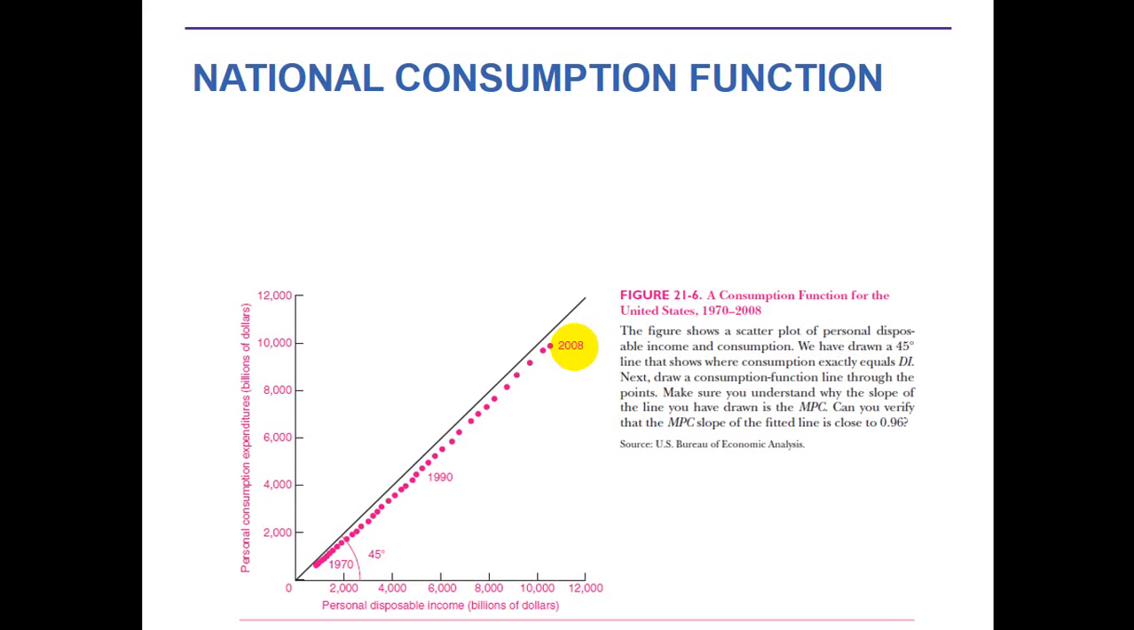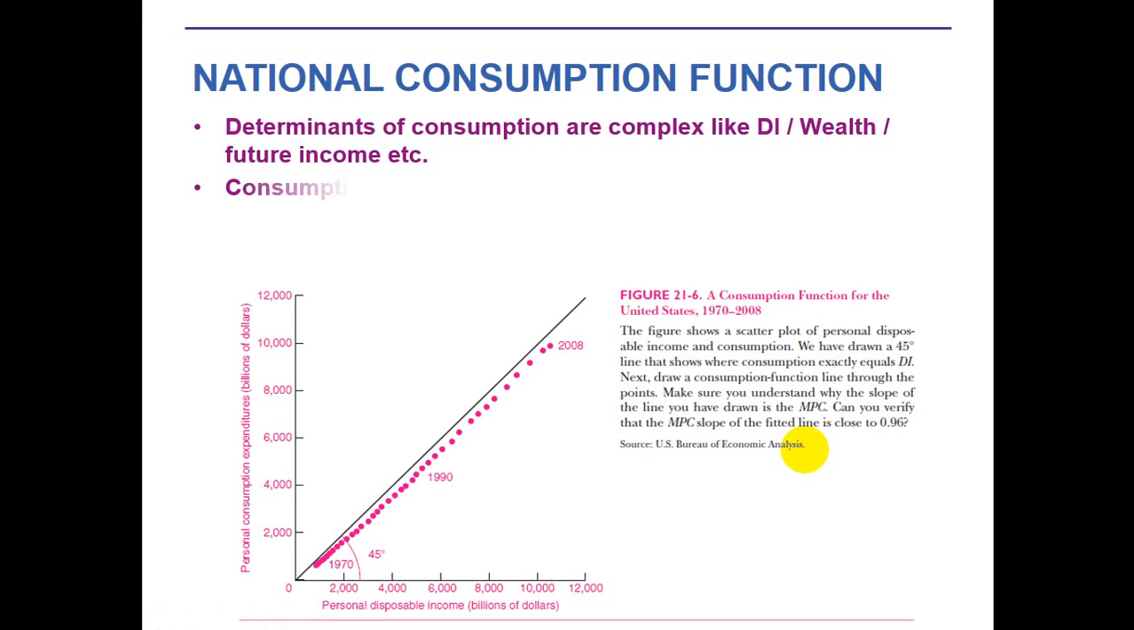You have to try to do this by yourself. The data, I think, is given in the table. If the data is available, you can easily compute the MPC or MPS. If you are calculating MPC, the MPS is quite easy to calculate. So this is the consumption function of the United States from 1970 to 2008. The determinants of consumption we have already discussed are complex, like disposable income, wealth and future income.